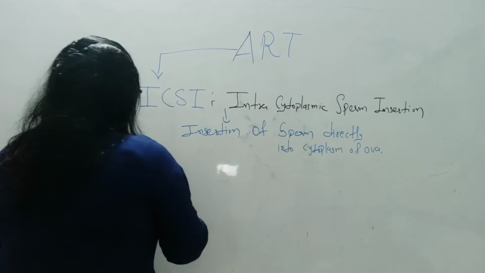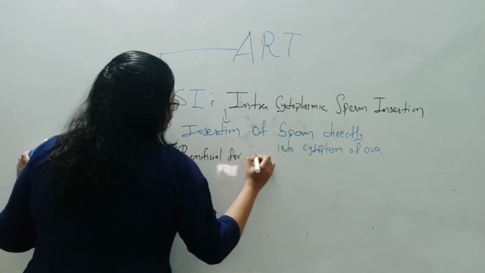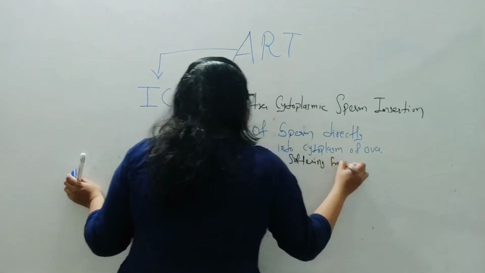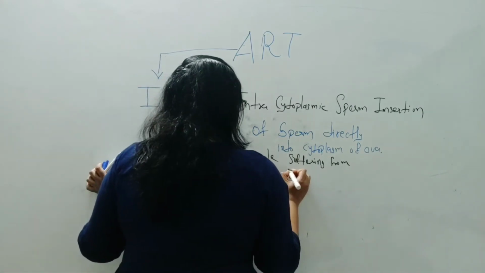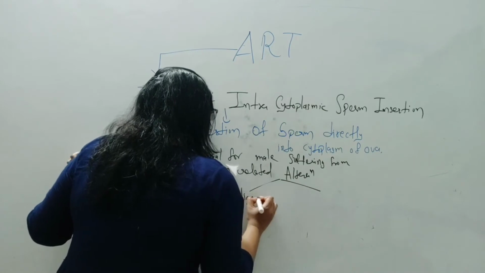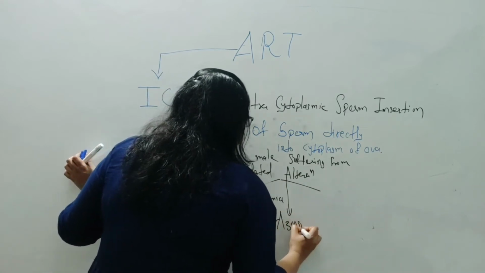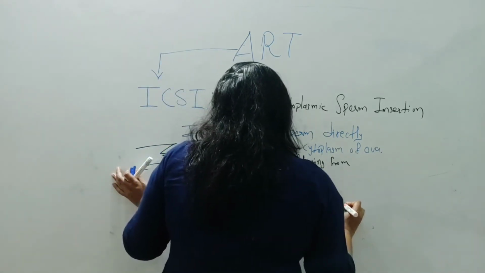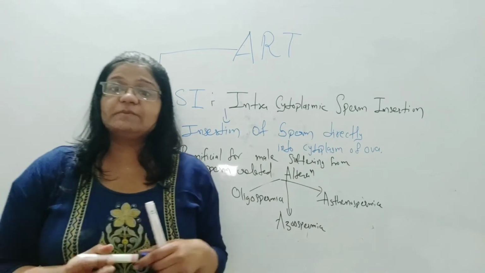Okay, and fruitful for males suffering from sperm related alterations, which could be anything. Oligospermia means less sperm count, already we have discussed. Then azoospermia means sperm is absent, and asthenospermia means sperms are not mature enough for insemination, means sperms are not able for traveling.